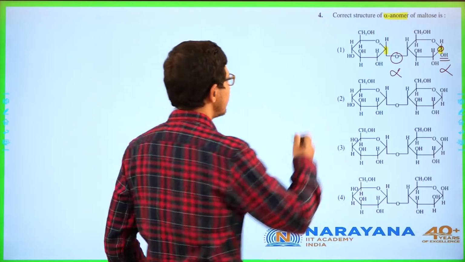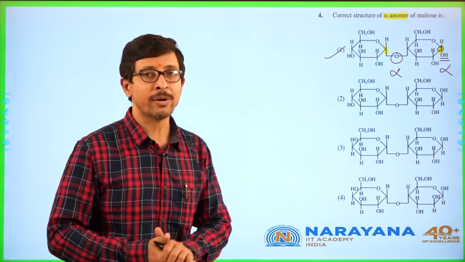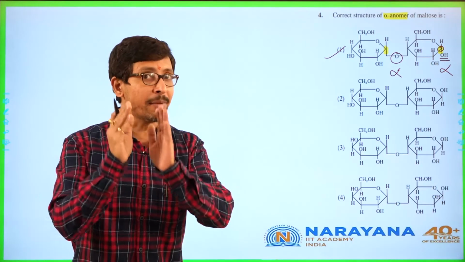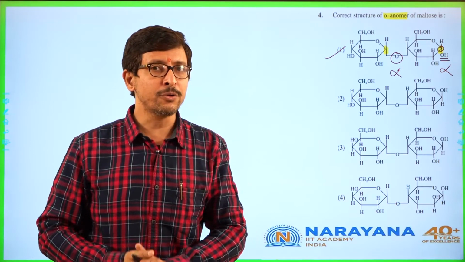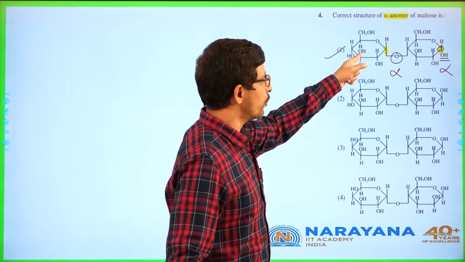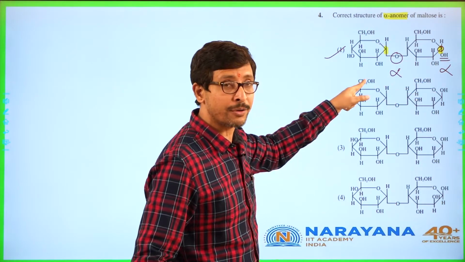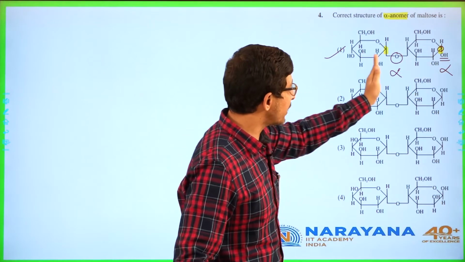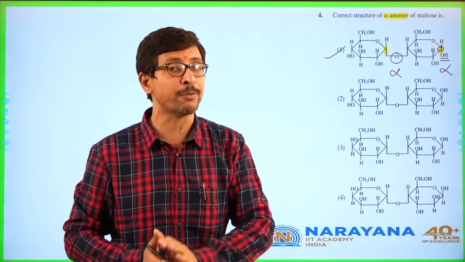That's why this satisfies our condition of the alpha anomer of maltose. Remember that maltose on hydrolysis gives 2 moles of alpha D glucose, and both are glucose. So the position of OH and all should be clearly observed. It's not just alpha, the other groups also need to be observed, because sometimes they can mislead you by changing the positions.